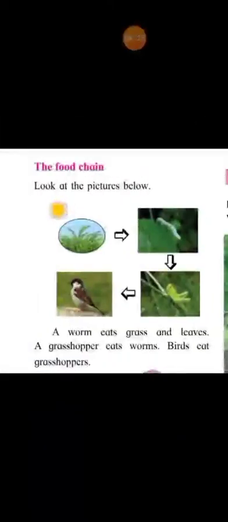Fine, children? Now we will see about the environment. The surroundings and the conditions in those surroundings which affect the life of the organisms there are together known as environment. Once again I'll repeat, what is environment? The surroundings means the area around us, and the conditions in those surroundings which affect the life of organisms.